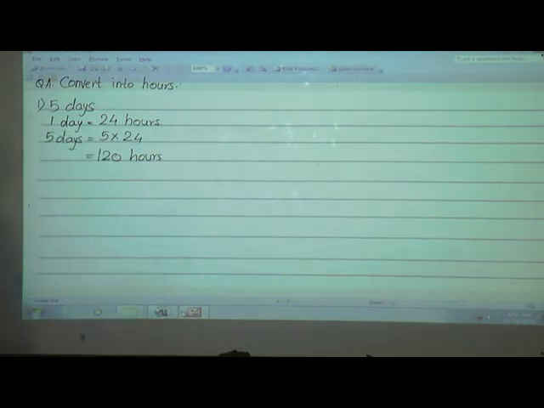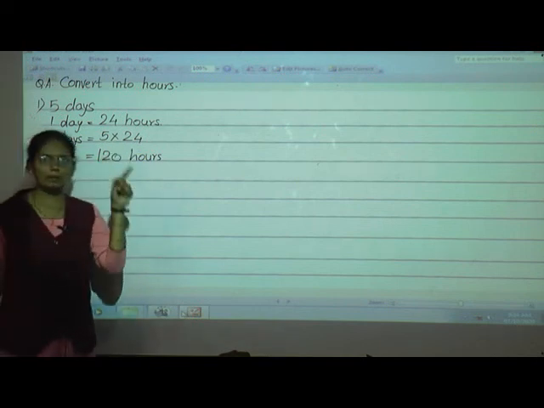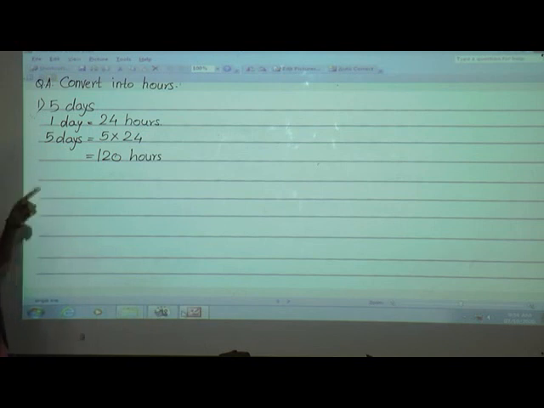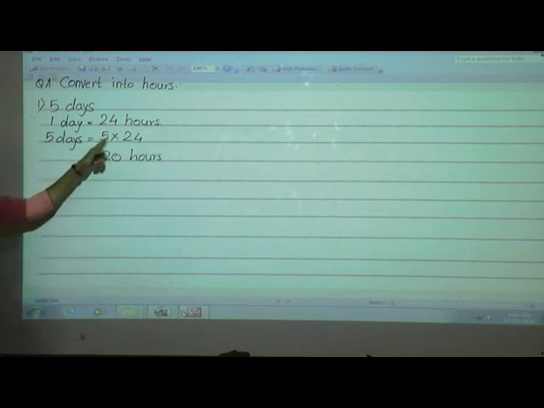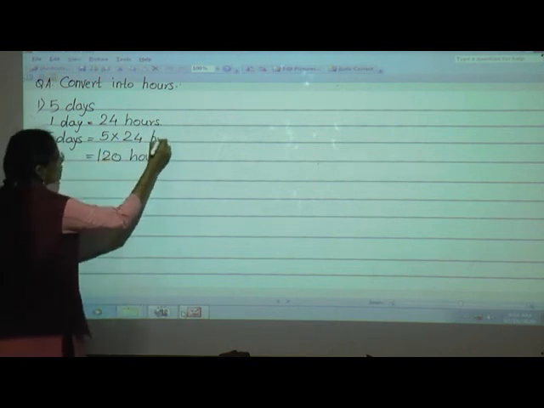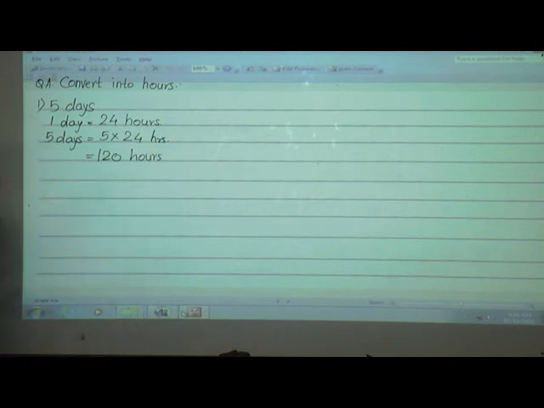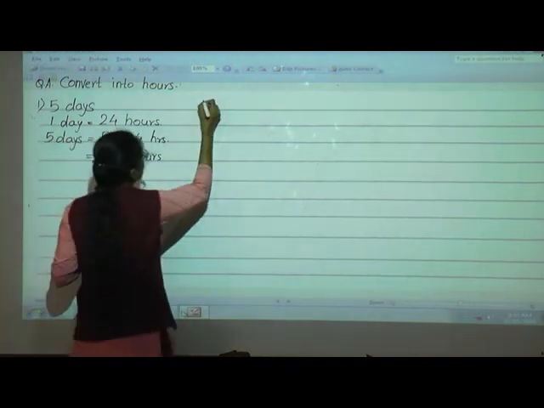Yes. See, to convert days into hours, what do we have to do? We have to multiply by 24. If we want to convert days into hours, then we have to multiply by 24. So here 1 day is equal to 24 hours, so 5 days is equal to 5 into 24 hours. After multiplication we will get the answer, that is 120 hours. 5 days is equal to what? 120 hours. Next, number 2.